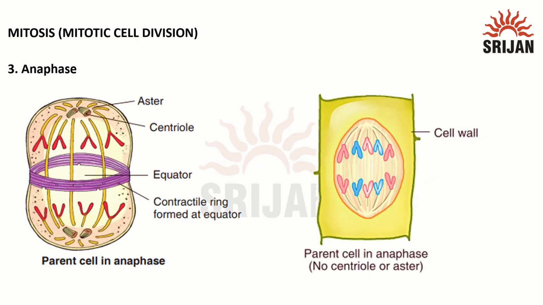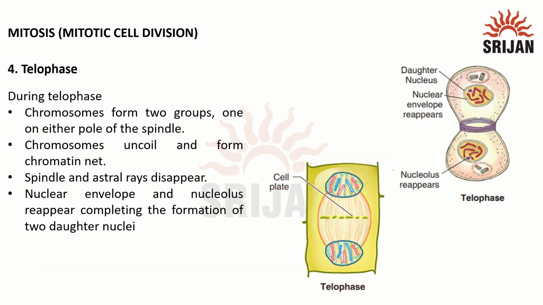In anaphase of an animal cell, we can see that a contractile ring is formed at the equator. So it will begin to divide the cytoplasm as well. But in a plant parental cell in anaphase, there is no centriole or aster, and there will be no contractile ring. And the last phase in karyokinesis is telophase.